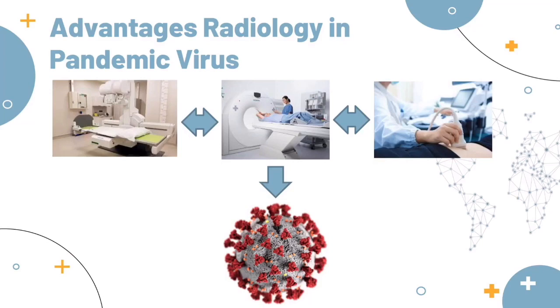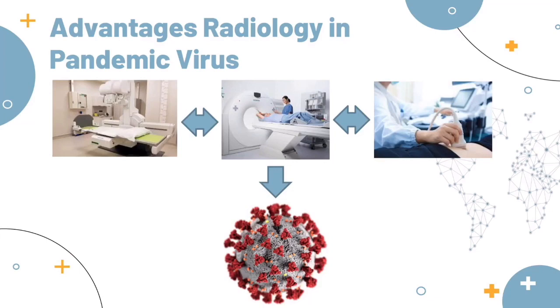Advantages of radiology in the pandemic. Medical imaging plays an important role in supporting clinical decision making in the diagnosis, management, and treatment of COVID-19 patients. Medical imaging may be useful for differential diagnosis between COVID-19 and other viral respiratory illnesses with similar symptoms.